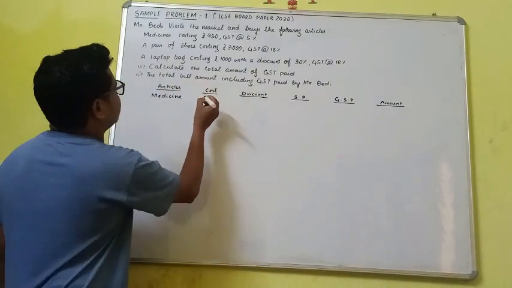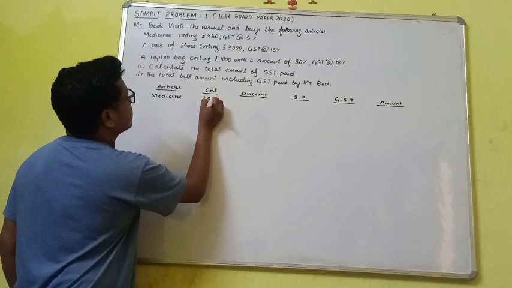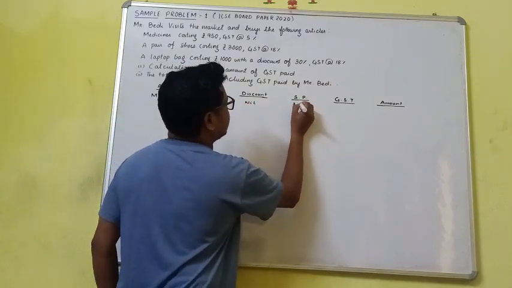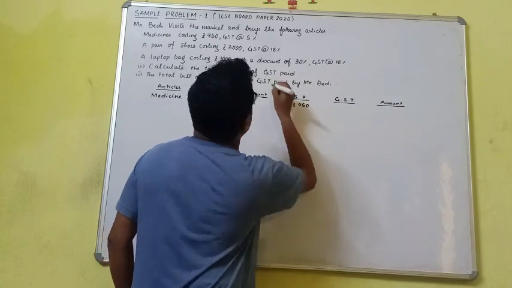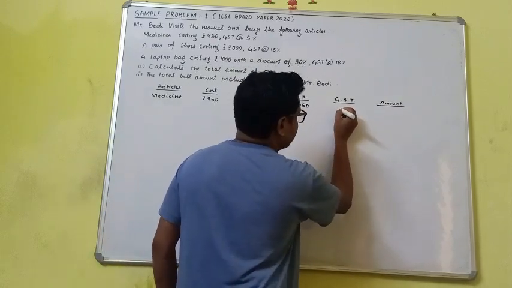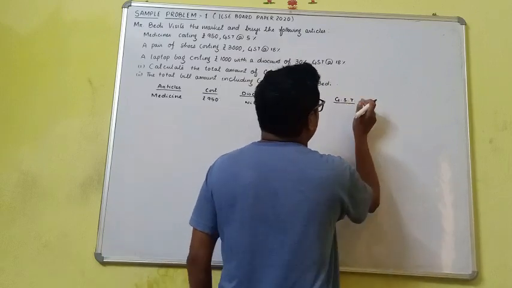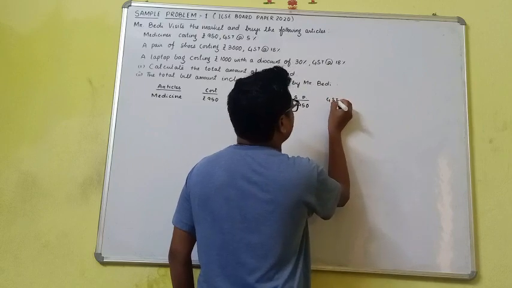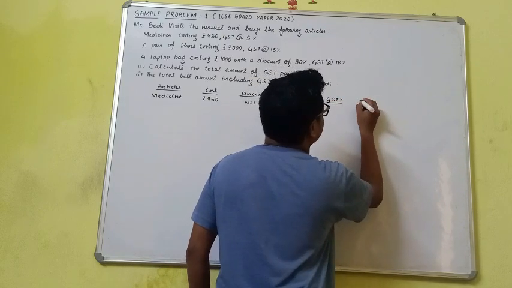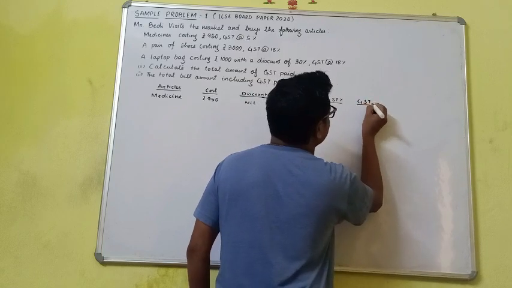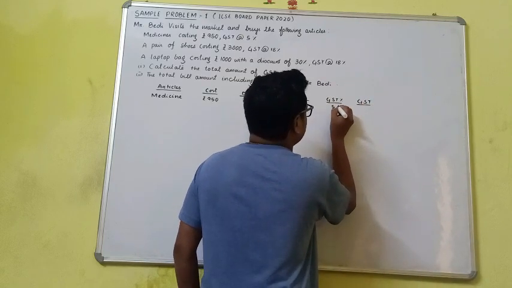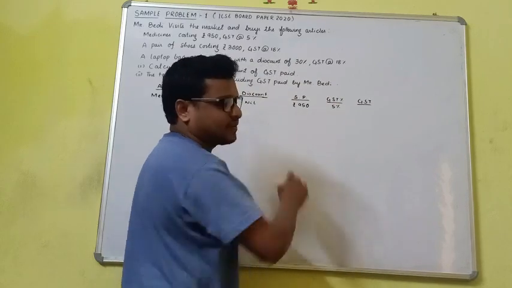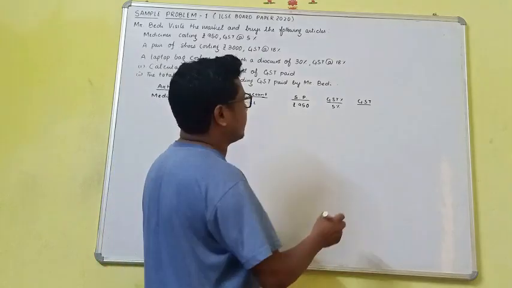So medicine cost is 950 rupees. Discount is nil here, so selling price will be 950, and GST is 5%. We can also add one more column, GST percentage, then GST amount. So we have to calculate 5% of 950.